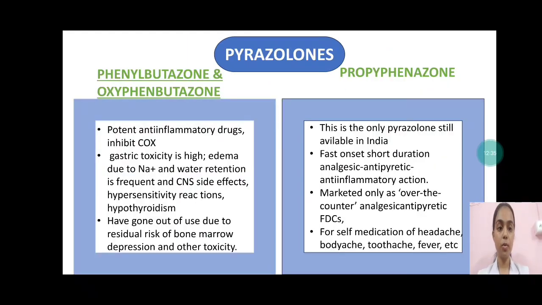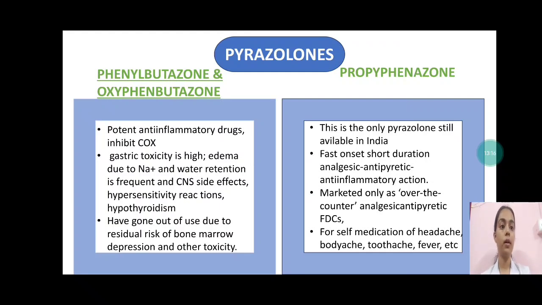The last group of drugs is pyrazolones. The drugs here are phenylbutazone, oxyphenbutazone, and propylphenazone. Now here's a comparative table between them. Phenylbutazone and oxyphenbutazone are potent anti-inflammatory drugs. They inhibit COX. Gastric toxicity is high. Edema due to sodium and water retention is frequent, and CNS side effects, hypersensitivity reactions, and hypothyroidism also occur. They have gone out of use due to risk of bone marrow depression and other toxicities.